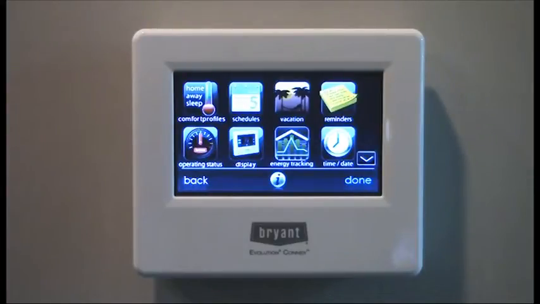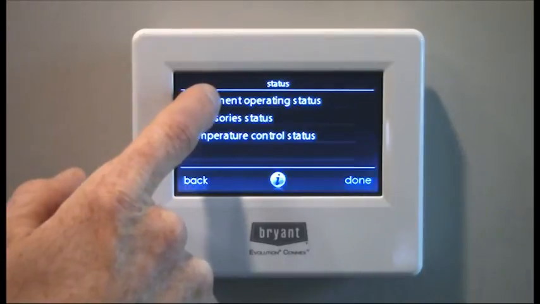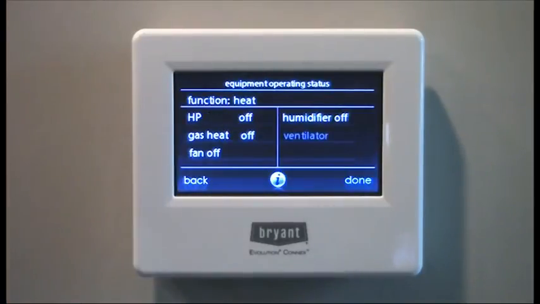Other things you might find handy is operating status, equipment and operating status. You'll see our heat pump is off. Our gas heat is off at this time. You may also see that your heat pump is set in low stage at the time. It'll tell you how your system is functioning.